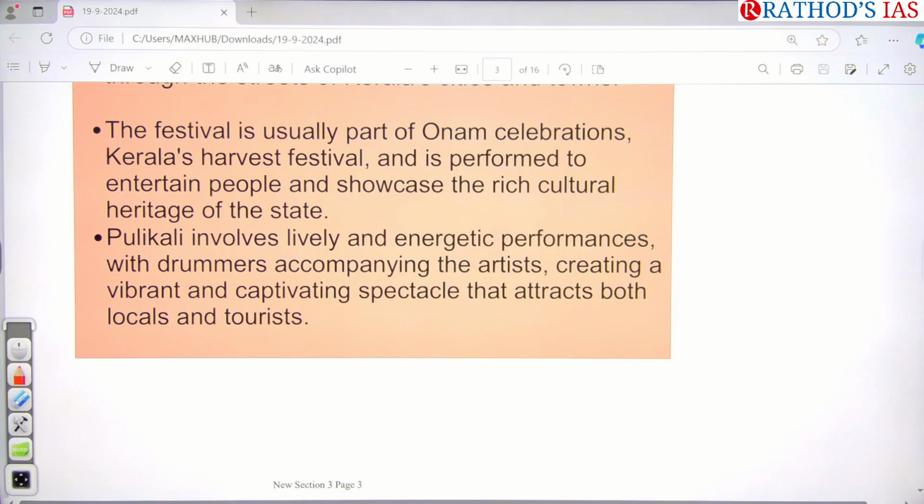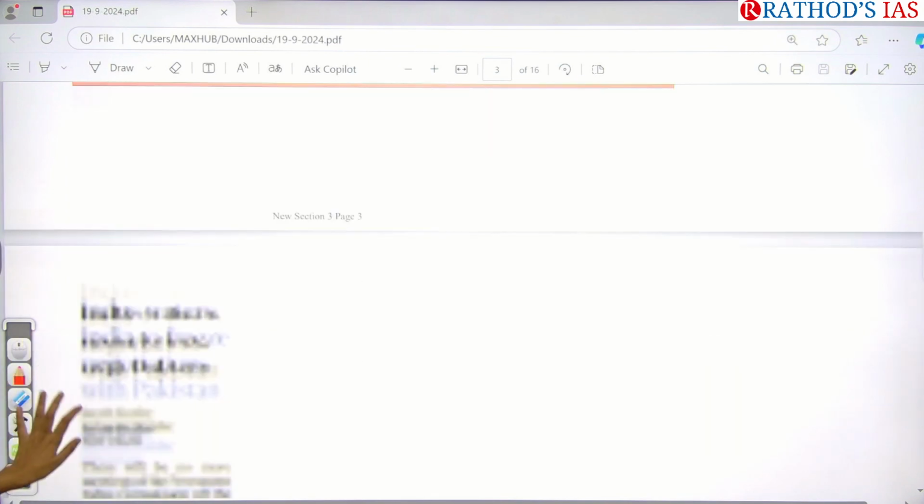Pulikali involves lively and energetic performances, and drummers accompany the artists, creating a vibrant and captivating spectacle that attracts both locals as well as tourists during this time in Kerala.